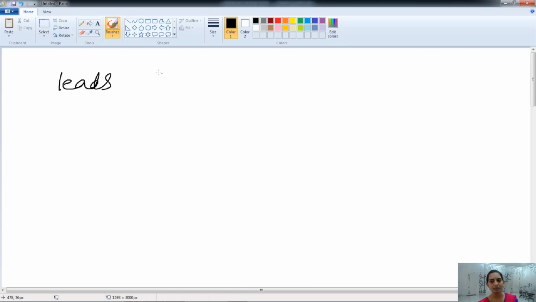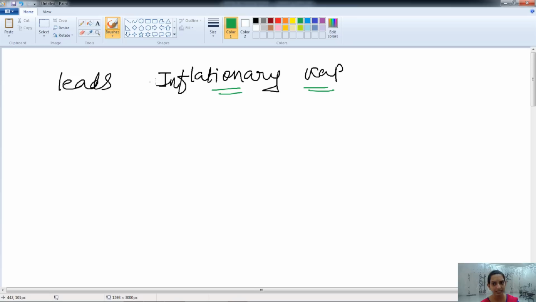Excess demand leads to an inflationary gap. Inflation is a situation when the prices of goods and services are continuously increasing, and therefore consumers end up getting less quantity of output while paying more for it. The inflationary gap is the gap when the actual aggregate demand is higher than the aggregate demand required to establish the full employment equilibrium.